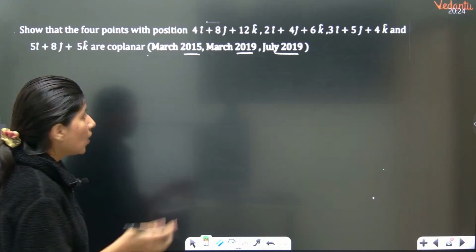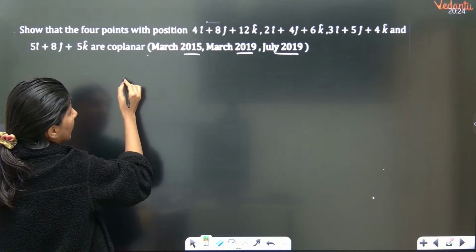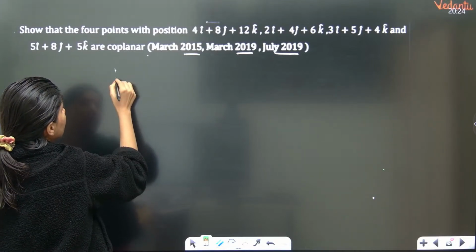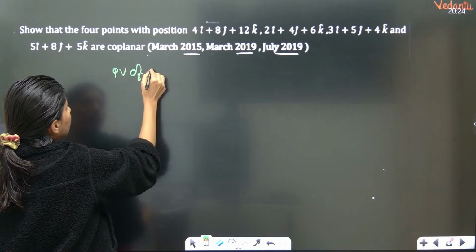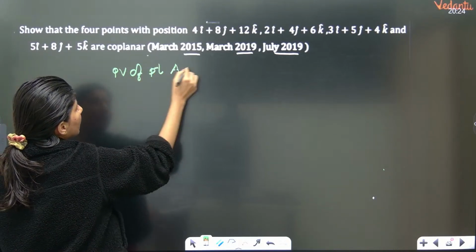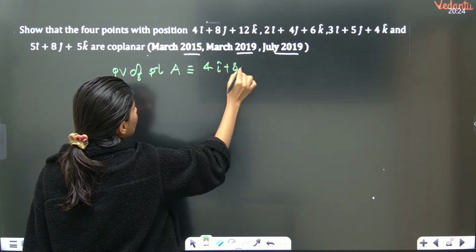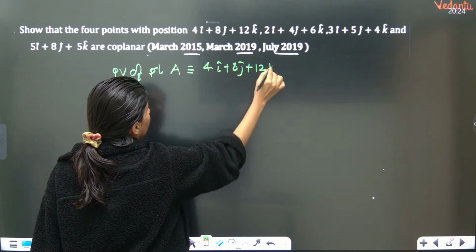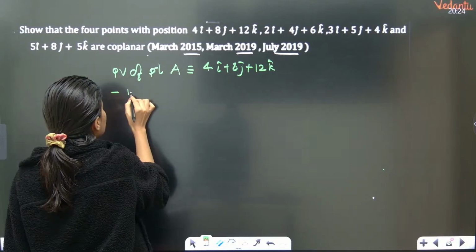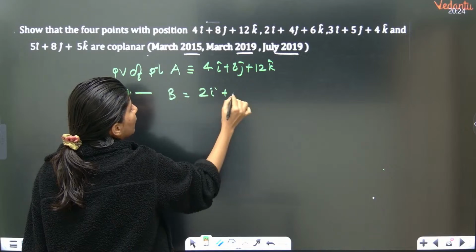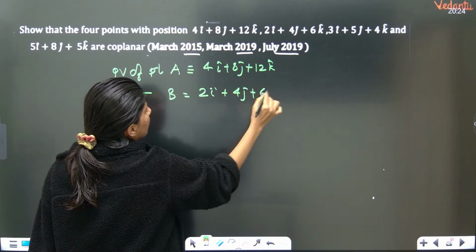Okay. Now understand. So you have point A. The position vector of point A will be 4i cap plus 8j cap plus 12k cap. Then the position vector of point B, can anybody tell me? 2i cap plus 4j cap plus 6k cap.